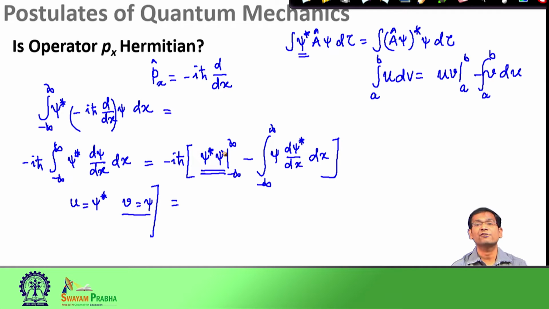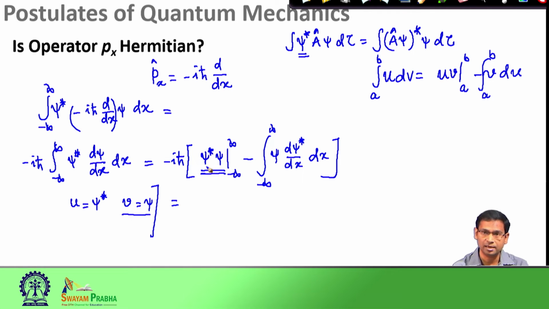What happens to the wave function at minus infinity and plus infinity? If the wave function remains finite as x goes to infinity, then we have a problem. The problem is that this wave function is not a well behaved function; it is not square integrable. So, therefore, it will not be an acceptable function, since we started the discussion by saying that we are dealing with well behaved functions.